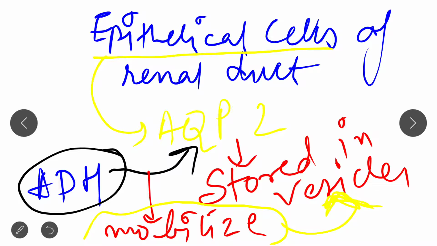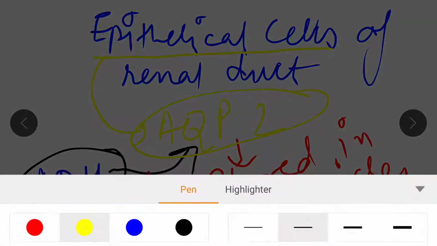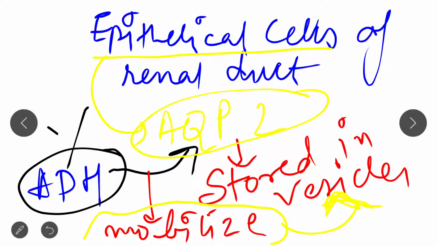When it mobilizes, it increases the water retention capacity. In other words, if this antidiuretic hormone does not work, then aquaporin 2 will also not work, and the water retention capacity will decrease.